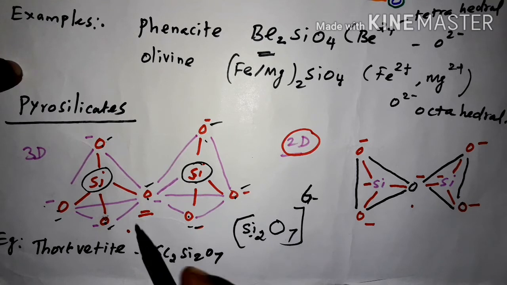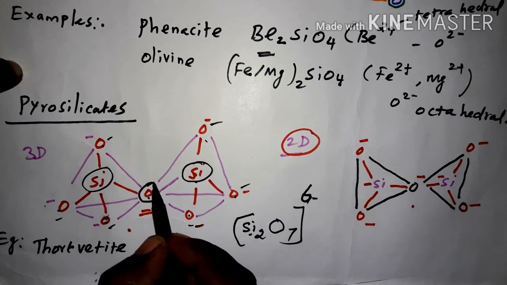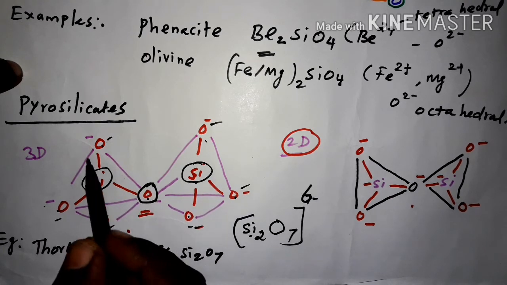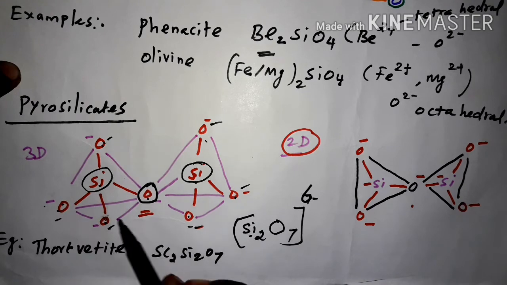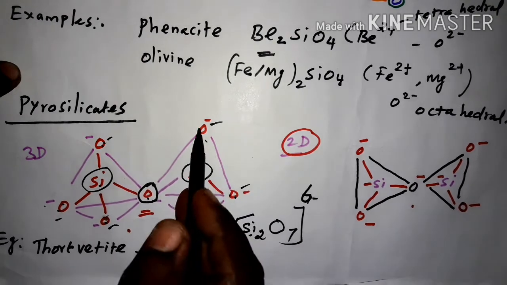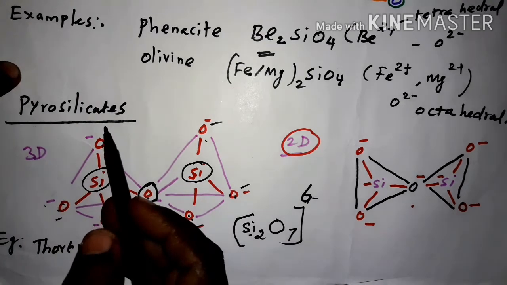And charges. This middle, linked oxygen atom does not have any charge. So the remaining 6 oxygen atoms have charge. So 1, 2, 3, 4, 5, 6. So 6 minus. Okay. So Si2O7 6 minus is the formula for these pyrosilicates.